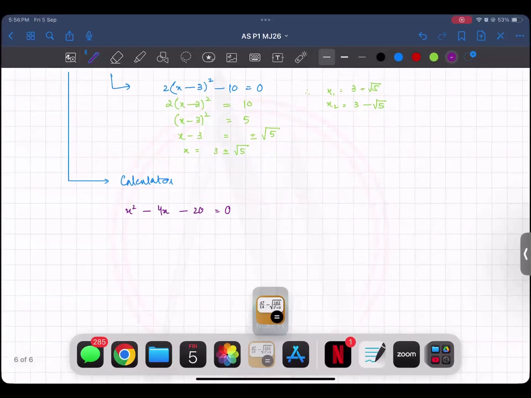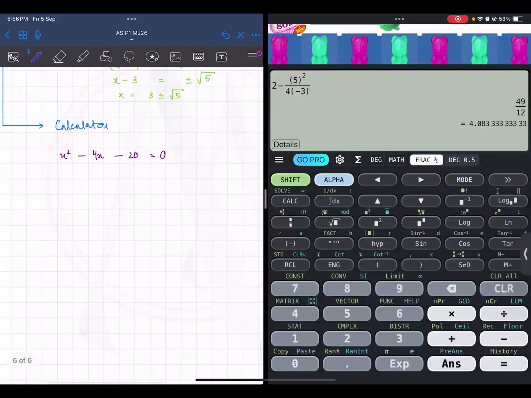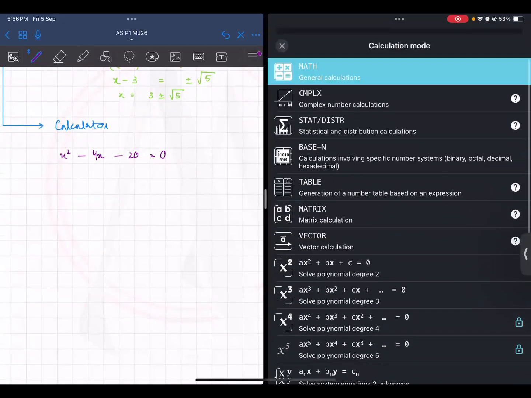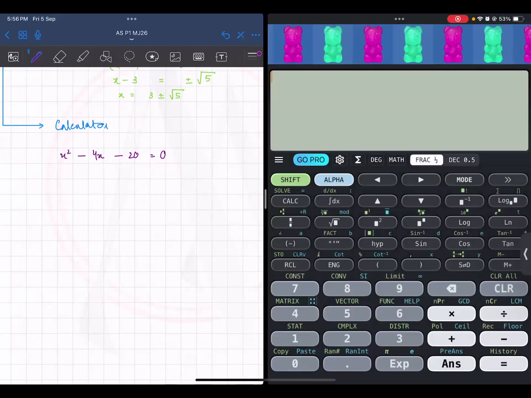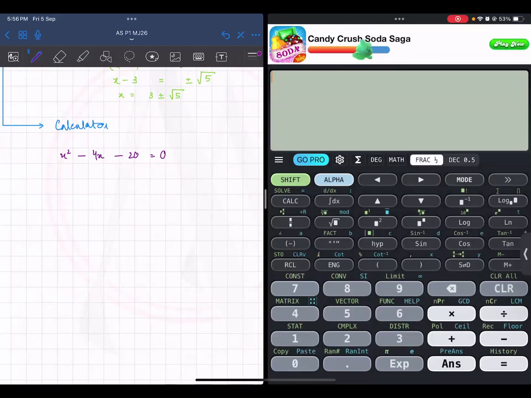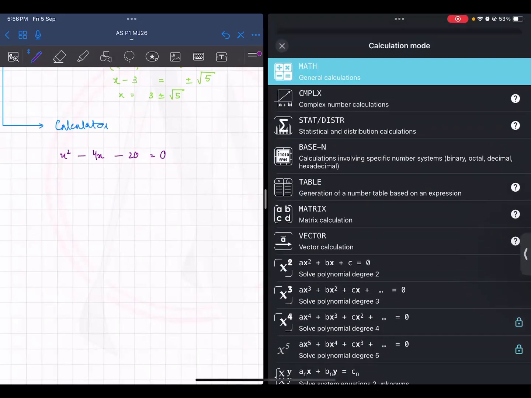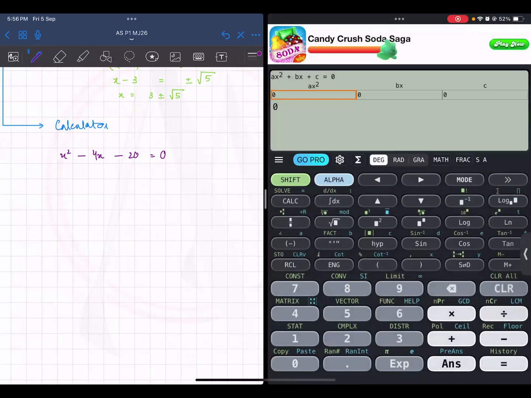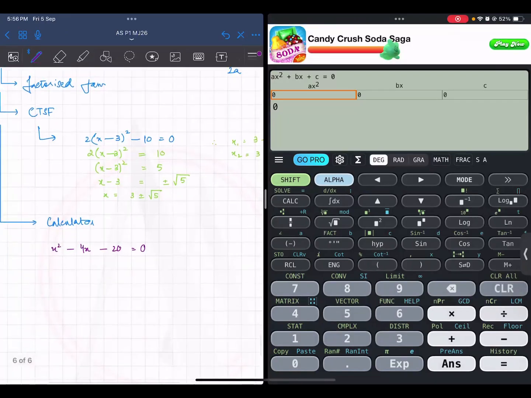Open your calculator, go into your mode. Everyone, the others also, even if this is a revision. Go into the calculator, go into mode, you would have equation and polynomial or something like that. Go into equation, after that ax square, you will see a quadratic equation. You will get something like this. Did everyone get it?